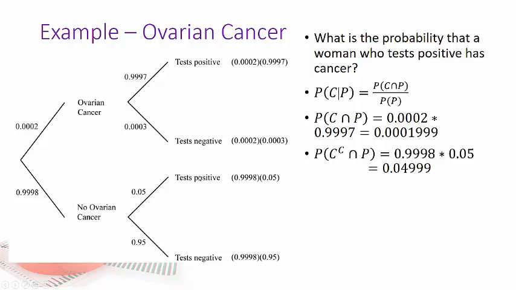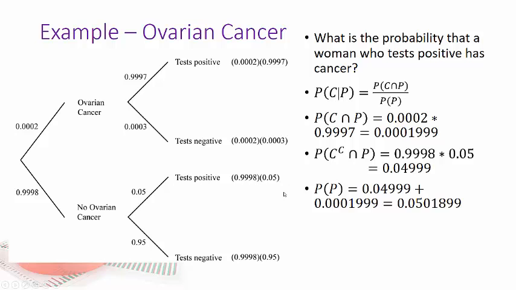So the probability that a woman doesn't have cancer and tests positive, I just did this one first for some reason, is the product of these two numbers right here. And I got 0.049999, which is a lot like 5% because cancer is so rare. This is almost 0 and this is almost 1. Okay, what about the probability a woman has cancer and tests positive? Then I just add these two test positive answers together, and I've got 0.05018999. So only about 5% of my population is going to test positive.